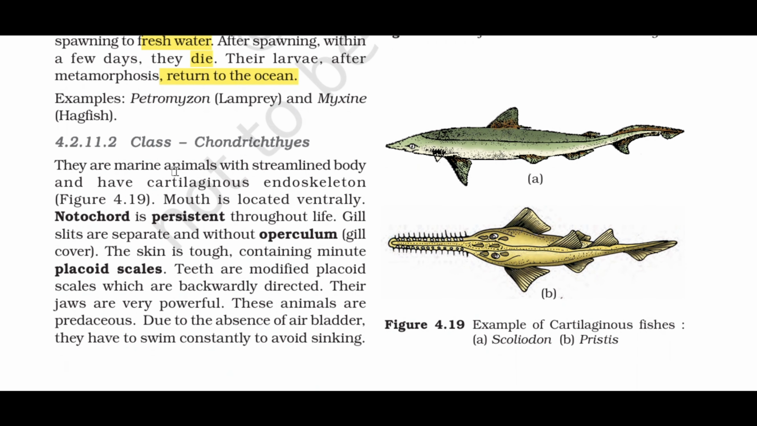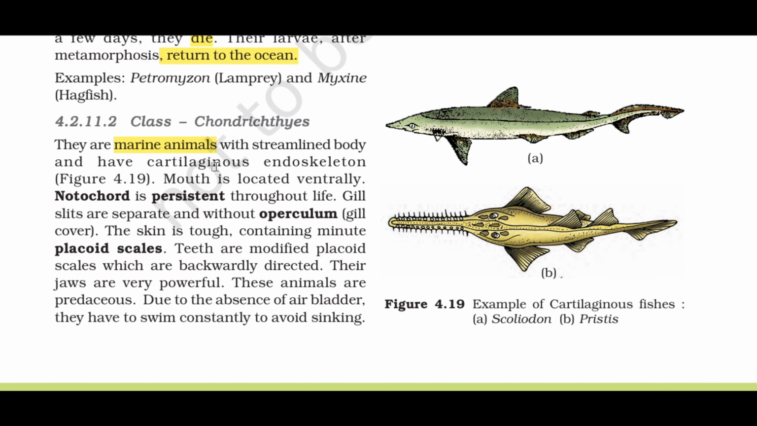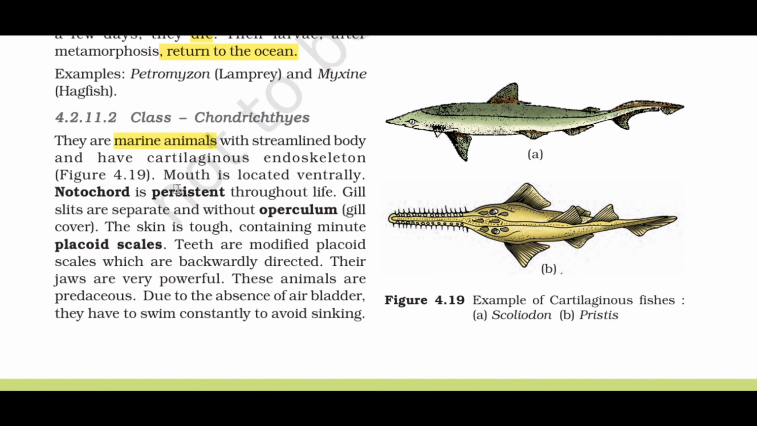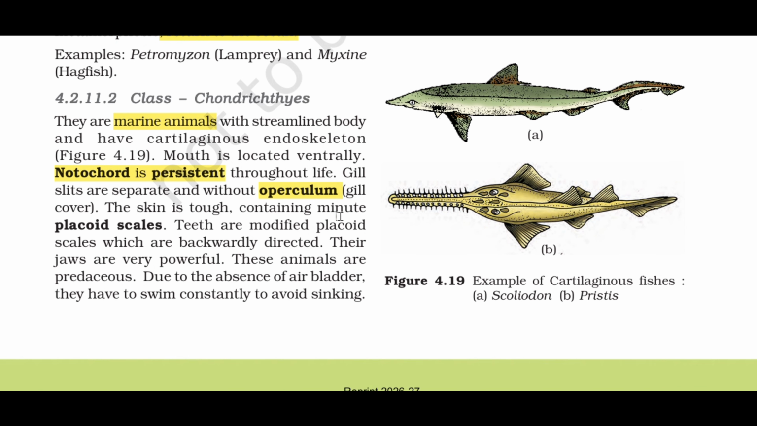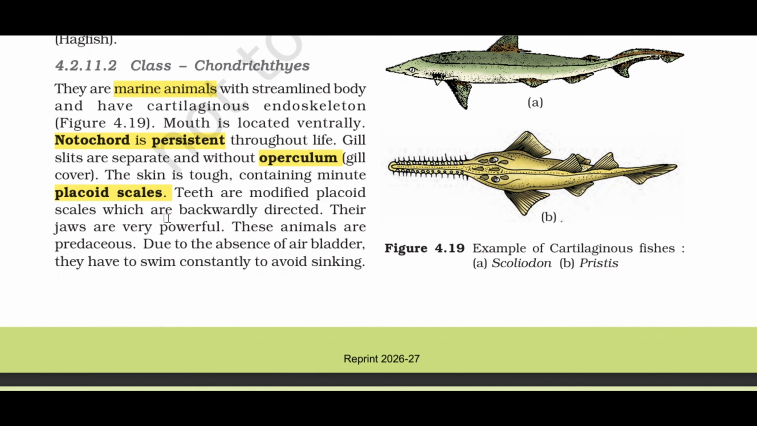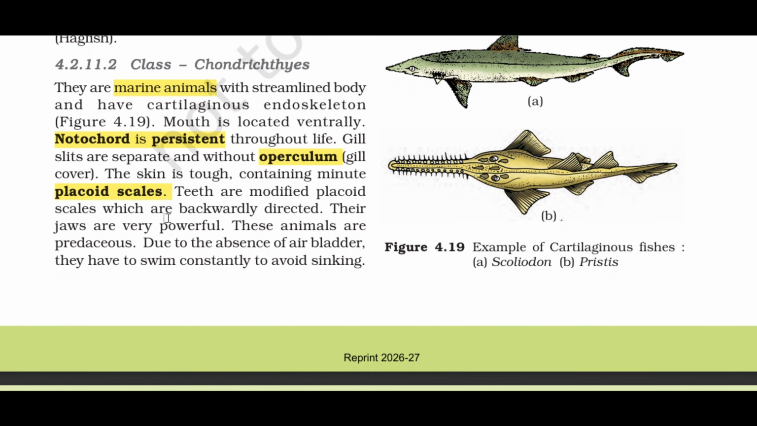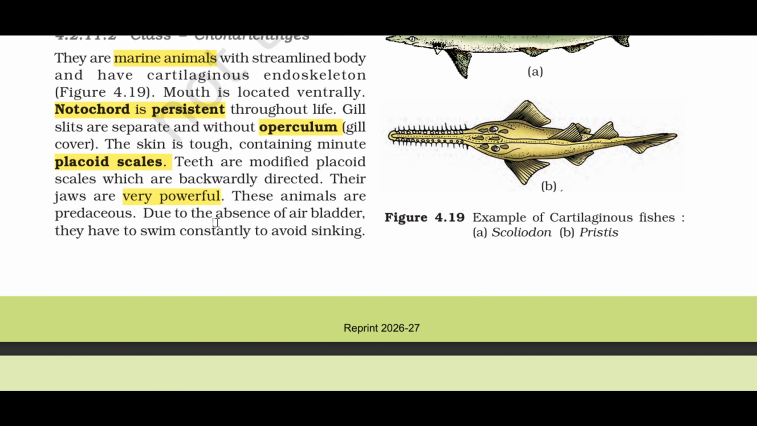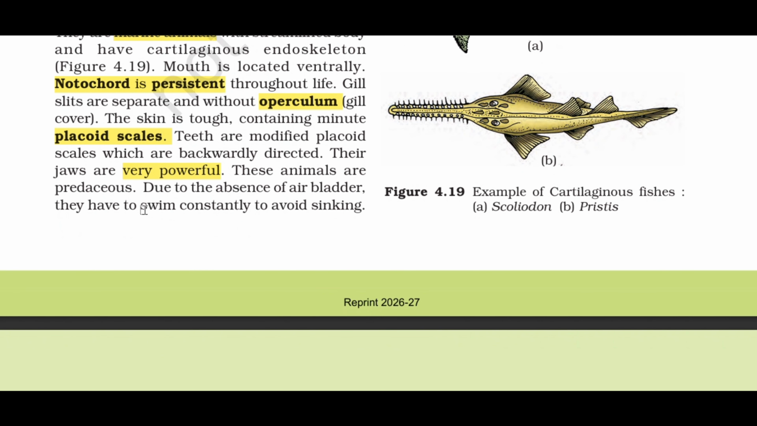4.2.11.2 Class Chondrichthyes. They are marine animals with streamlined body and have cartilaginous endoskeleton, Figure 4.19. Mouth is located ventrally. Notochord is persistent throughout life. Gill slits are separate and without operculum, gill cover. The skin is tough, containing minute placoid scales. Teeth are modified placoid scales which are backwardly directed. Their jaws are very powerful. These animals are predaceous. Due to the absence of air bladder, they have to swim constantly to avoid sinking.